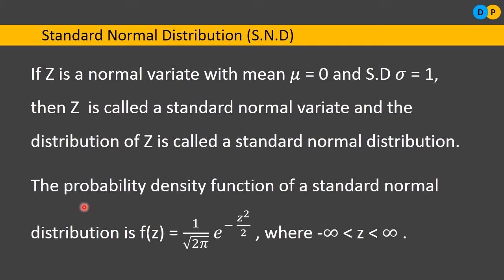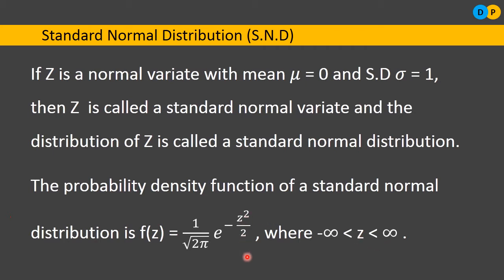So here the probability density function of the standard normal distribution is f of z equals 1 by square root of 2 pi e to the power minus z square by 2, where z is a value greater than minus infinity and less than infinity.